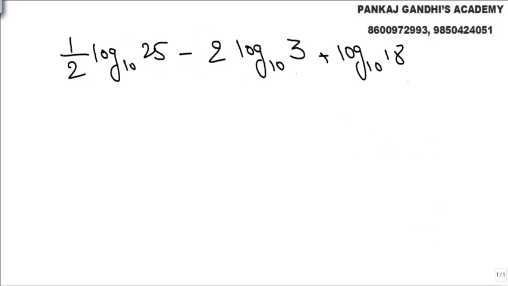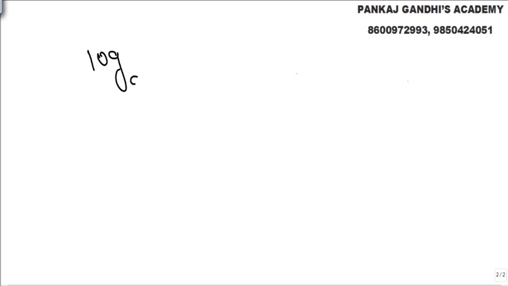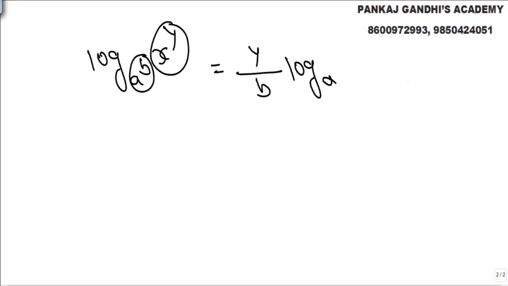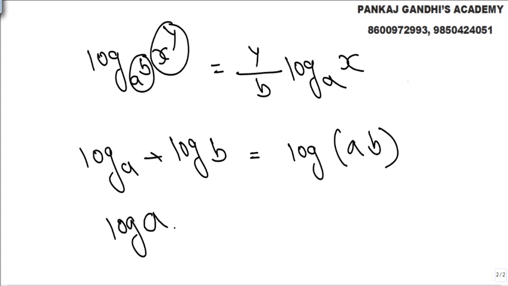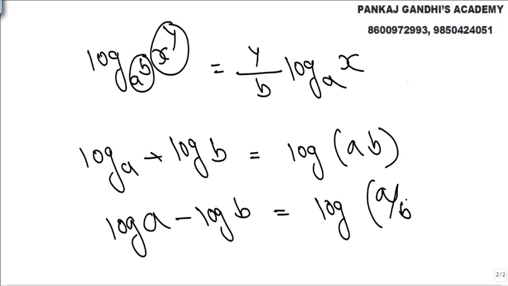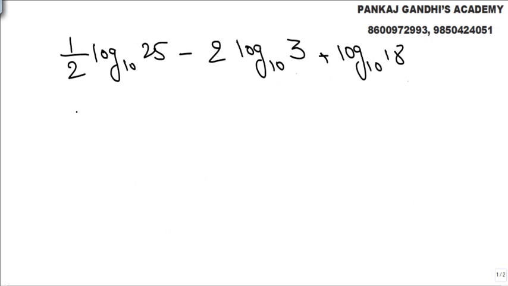Look, once again my main stress is that you keep on mugging up the properties. That's why again and again: log base a of x by y, x raised to y, log to the base a of x, and log a plus log b. Log a plus log b is nothing but log a into b. Log a minus log b is nothing but log a upon b. बस ये properties हैं और कुछ नहीं है.